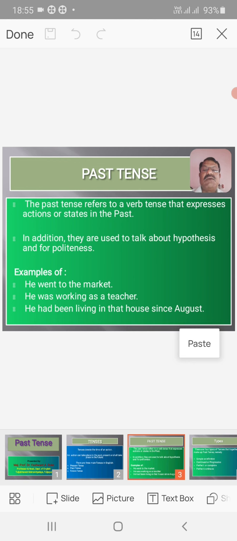These are: he went to the market, he was working as a teacher, he had been living in that house since August. In these three sentences from the past, the first sentence belongs to simple past tense, the second sentence belongs to continuous past tense, and the third one to the perfect continuous past tense.